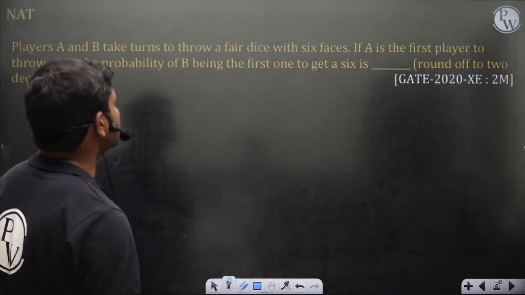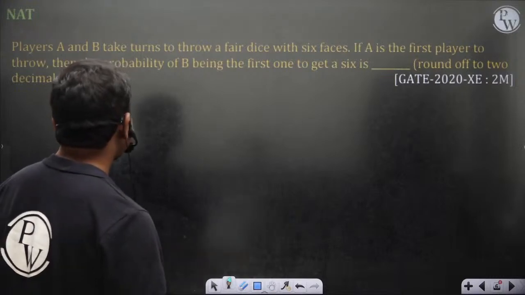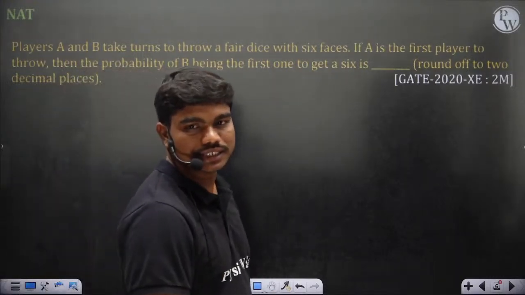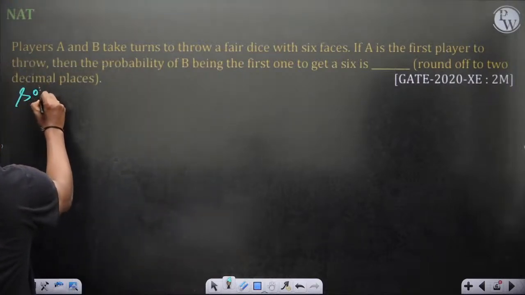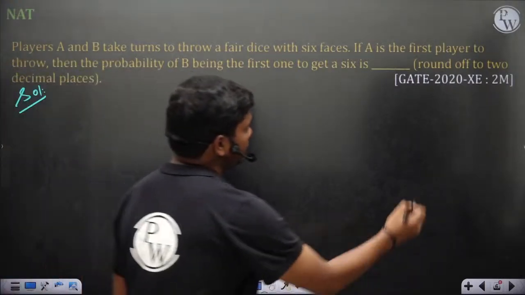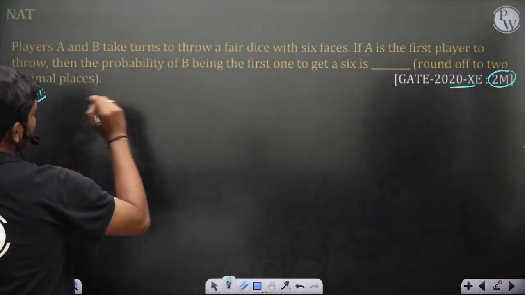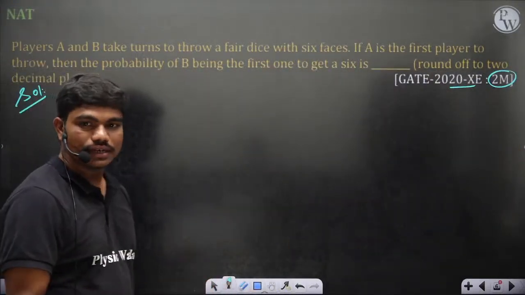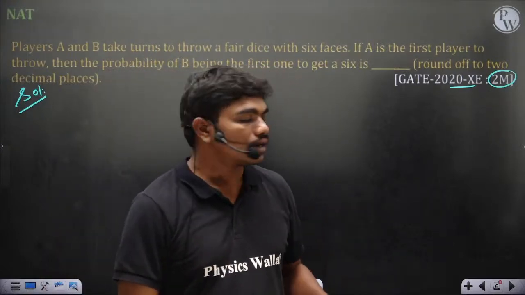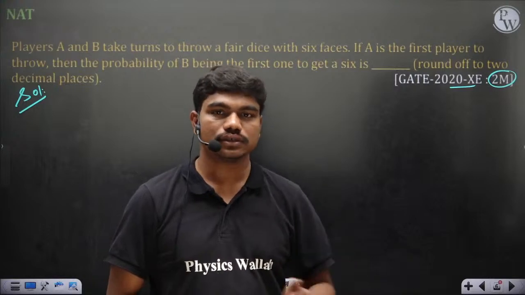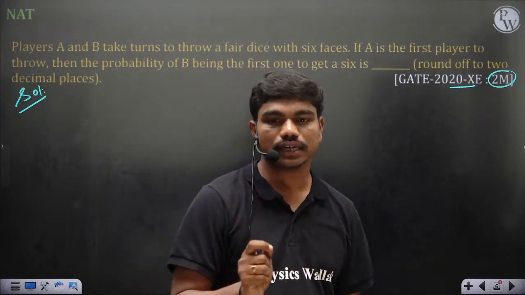Players A and B take turns to throw a fair dice with 6 faces. If A is the first player to throw, then the probability of B being the first one to get a 6 is dash. These guys are maybe sitting happily at lockdown so that they are playing the dice game. So 2020 again, XE, 2 marks. A and B take turns to throw a fair die. What does it mean? If A throws it and gets a 6, that's all. But if A does not get a 6, then B throws it. If B gets a 6, it's done. Whenever the 6 comes for the first time, the game is closed.